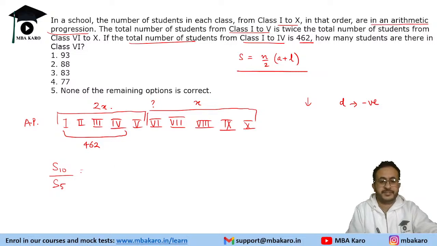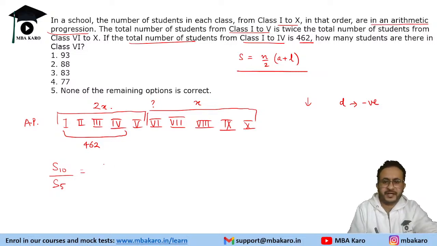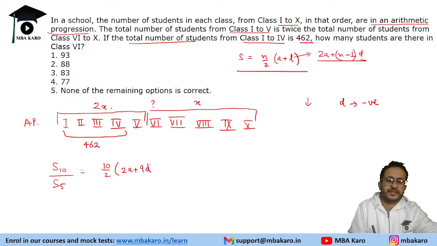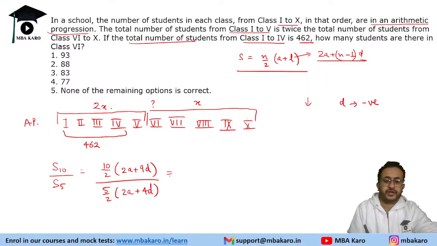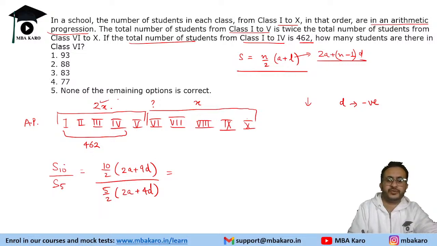So sum of 10 terms is given by 10 by 2 A plus L, or you can also say A plus A plus N minus 1 D. So A plus L is 2A plus N minus 1D. Or like the first term is A, this is 9D. So 2A plus 9D. And sum of first 5 terms is 5 by 2, 2A plus 4D. Okay, so this is what we will get. Now it is given that sum of first 10 terms is 3x, 2x plus x. Total is 3x. Okay.